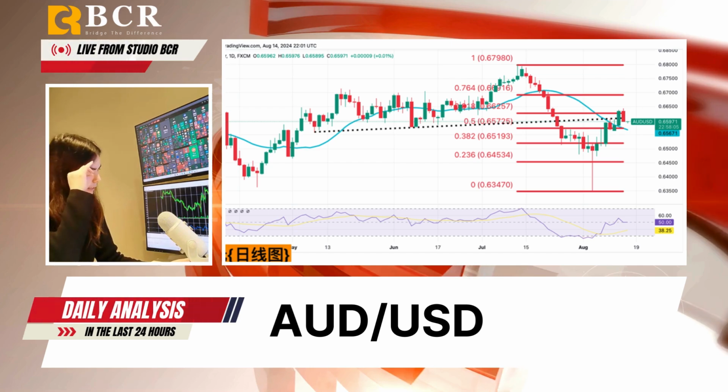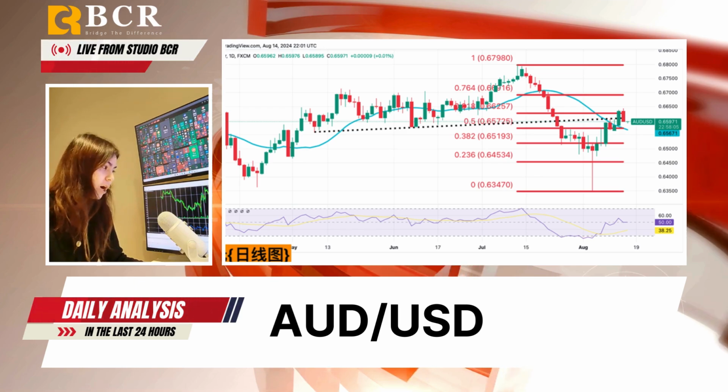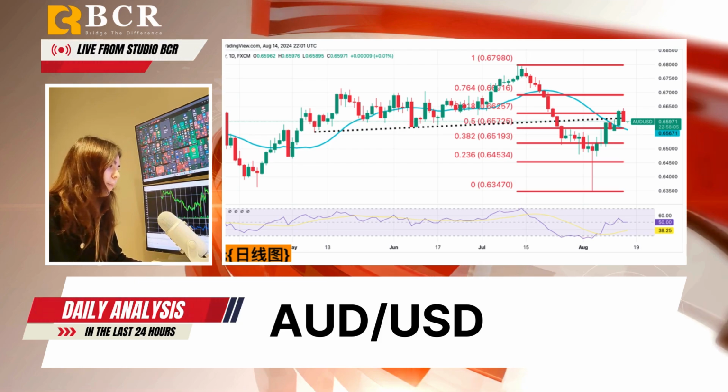Technically, AUD/USD is trading around 0.66 within an ascending channel, indicating a bullish trend. The 14-day RSI is above 50, confirming this momentum. If the pair continues to rise, it may test the upper boundary of the channel at 0.6675, with a potential move towards the monthly high of 0.6798 reached on July 11. On the downside, support is seen at 0.66, followed by the 9-day moving average at 0.656, and the 38.2% Fibonacci retracement level at 0.6519.